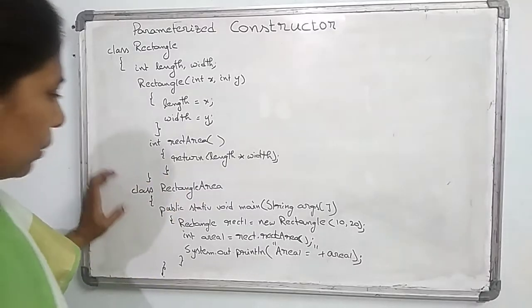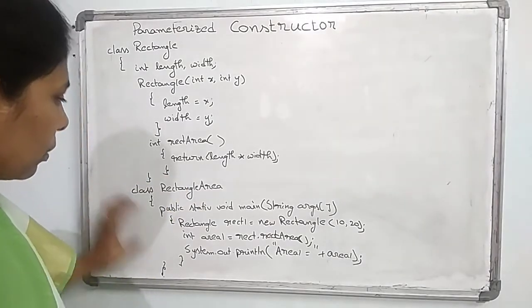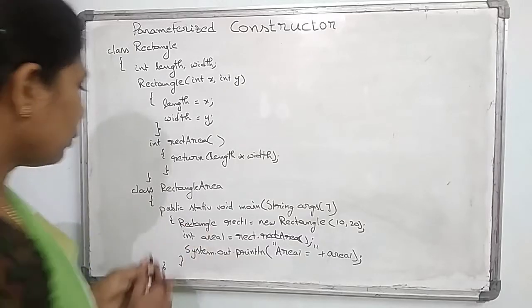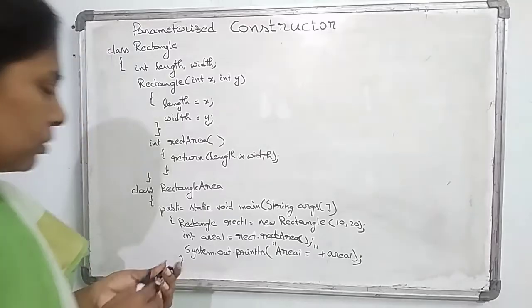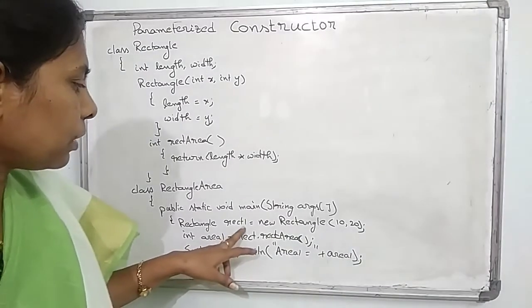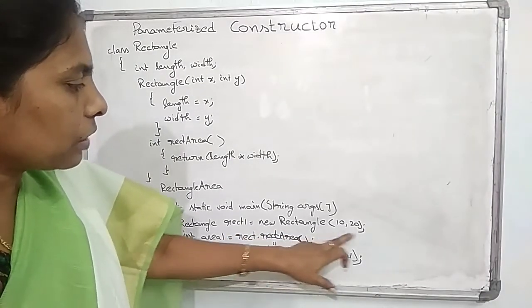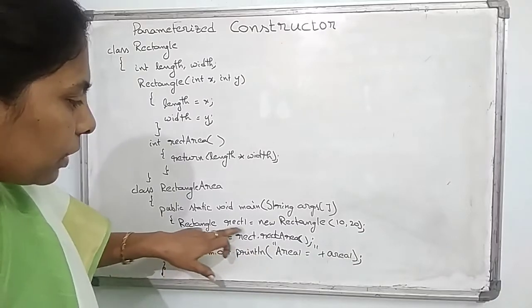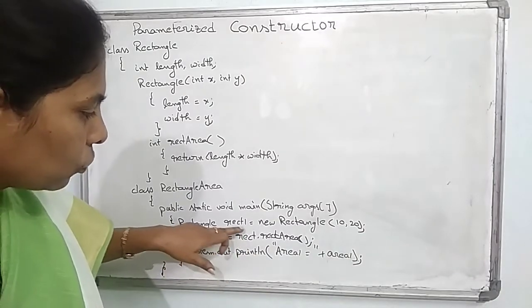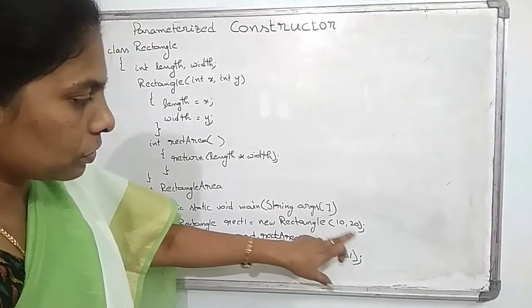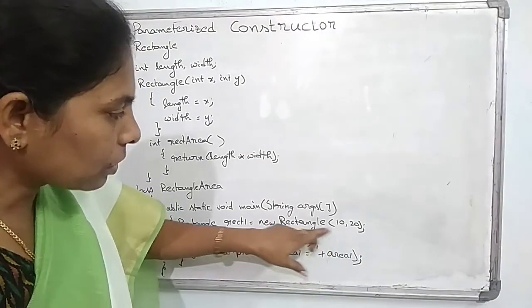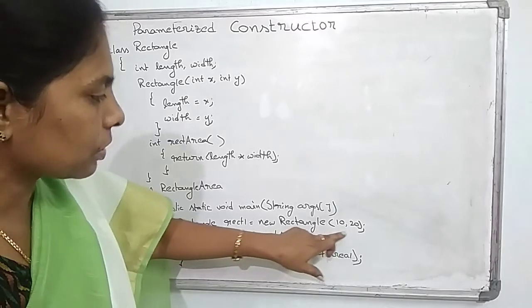Now I am taking the main function. In that main class I am taking the function public static void main, string arguments, and rectangle 1 equal new rectangle 10, 20. So in that, rectangle 1 is the object. I am creating the new object and passing the values. These types of passing the values come from the parameterized constructors.